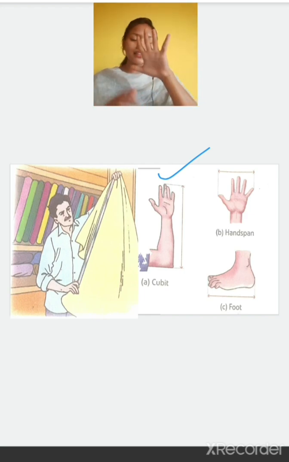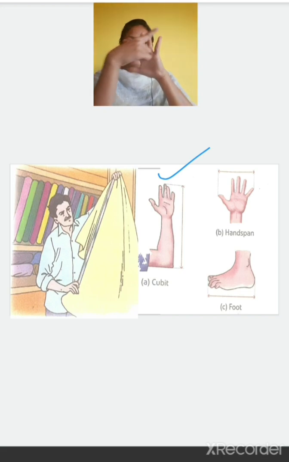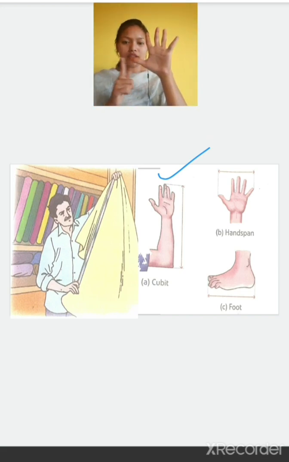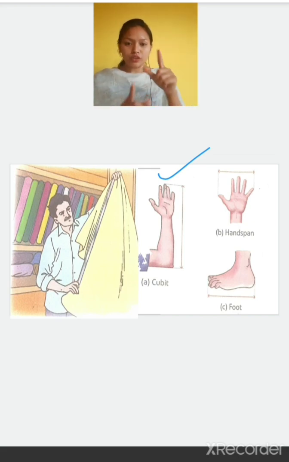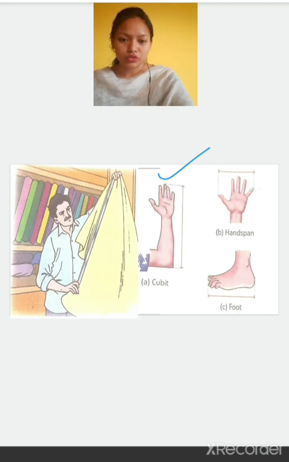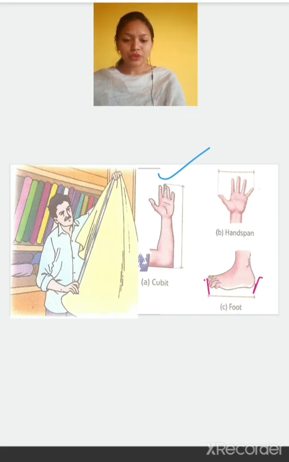And this was the hand span. From the little finger to the thumb, it was 1 span. Similarly, foot, from the heel to the toe, it was 1 foot. We also use these types of measurement till now, but it is not reliable.